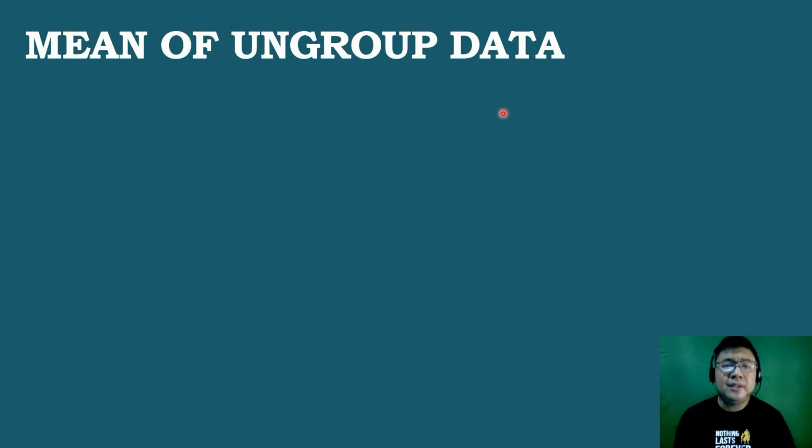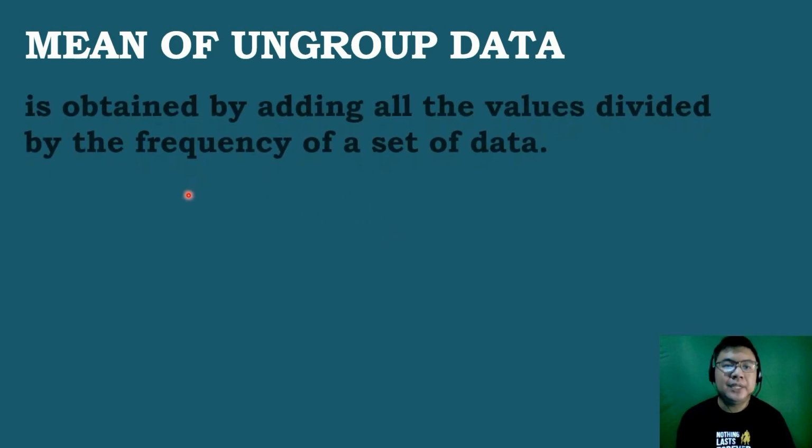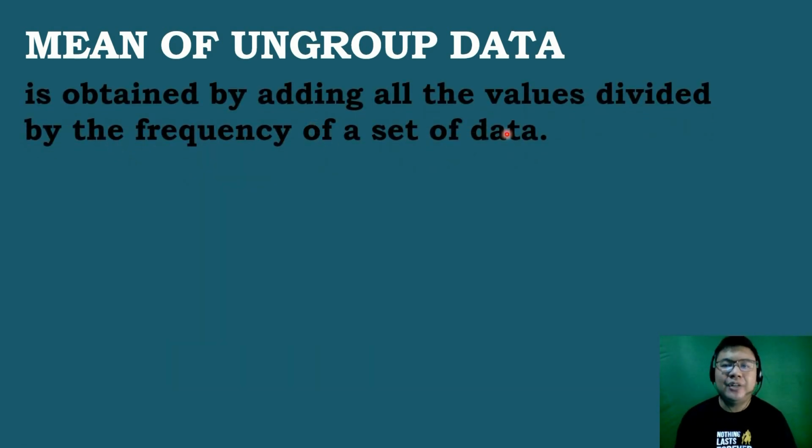When we say mean, it is the value which is influenced by all observations in the data set. Mean is also known as the average. To compute for the mean of the ungrouped data, we will be adding all the values divided by the total frequency of a set of data. So we will be using this formula.